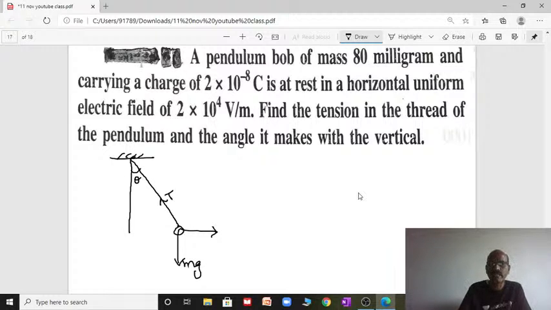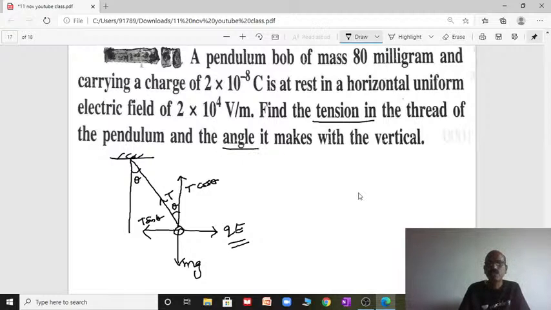Now the tension acting there can be resolved into two components. The vertical component is T cos theta, since this angle is also theta, and the horizontal component is T sin theta. Since the bob is oscillating, it experiences QE. Find the tension in the thread and how much angle it makes. Which forces are balanced?